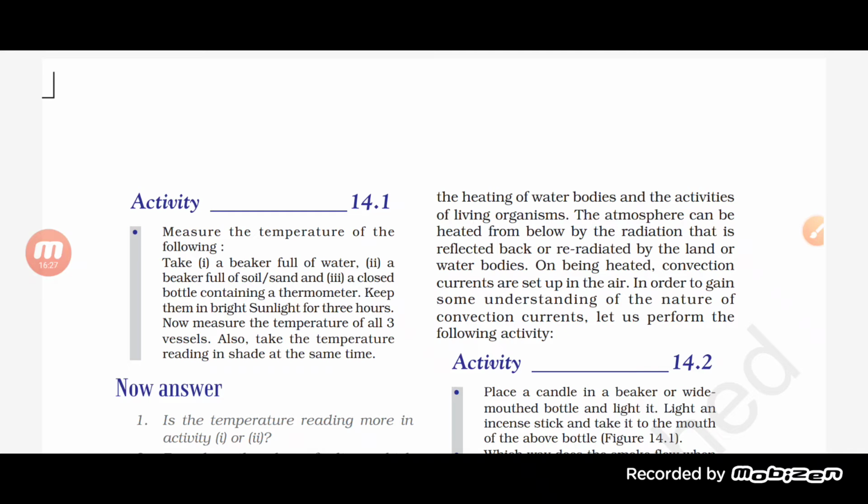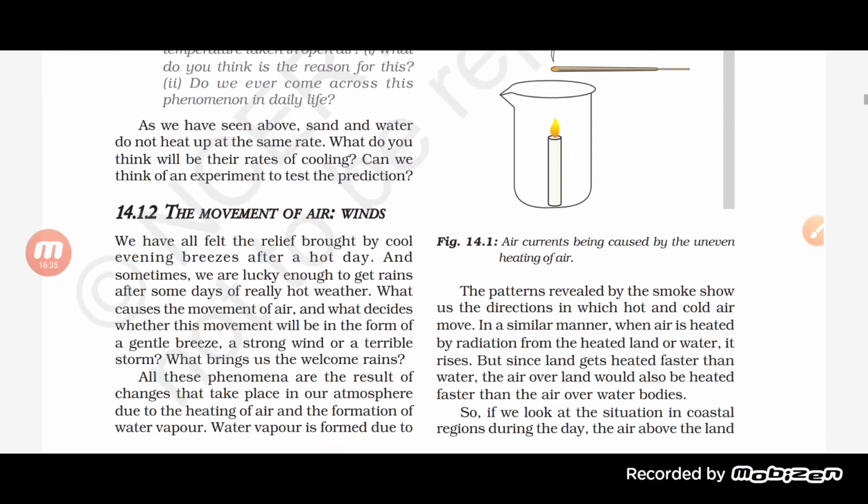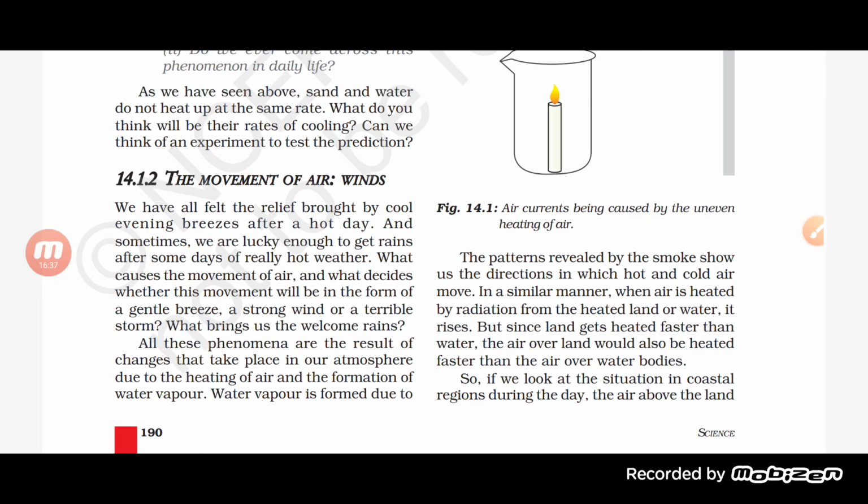Basically, you have heard about the land breeze or the sea breeze. Why does it occur? It occurs because of the heating of the land. When the land or the water is heated, there is a development of water vapor. The air starts rising up, due to which the pressure becomes low. When the pressure becomes low, the high pressure air, which is the cool air, will start moving from the cold temperature to the hot temperature.